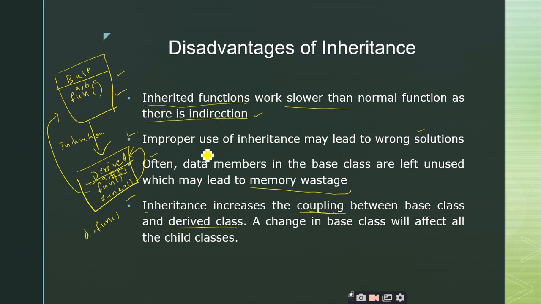If n derived classes are derived from the base class, all n derived classes will be modified. Any change that occurs in the base class will occur inside the derived class also. That is called coupling.